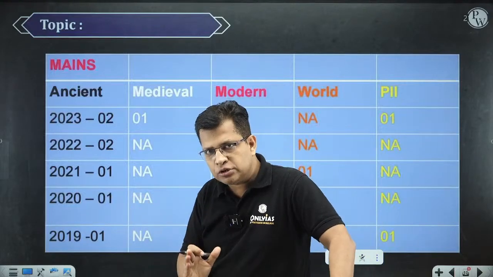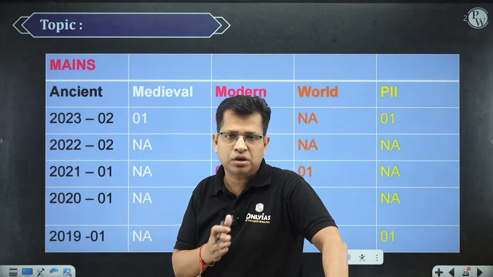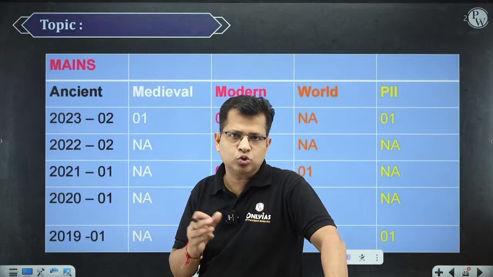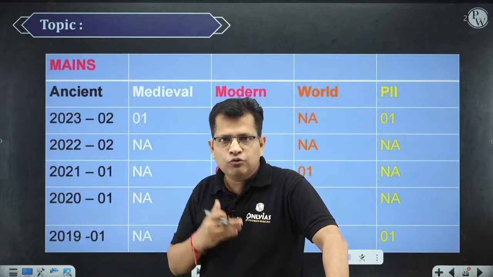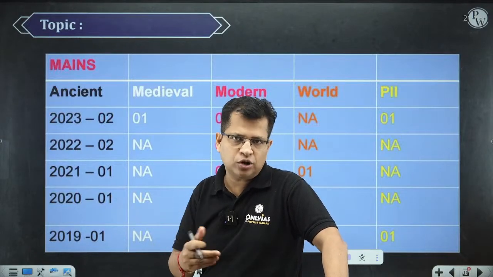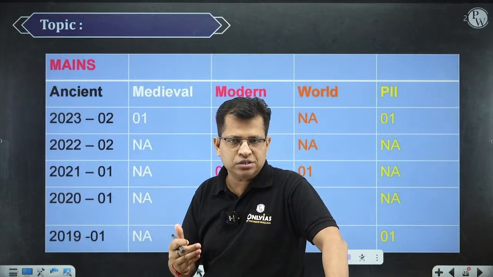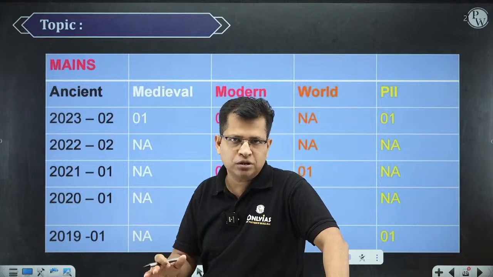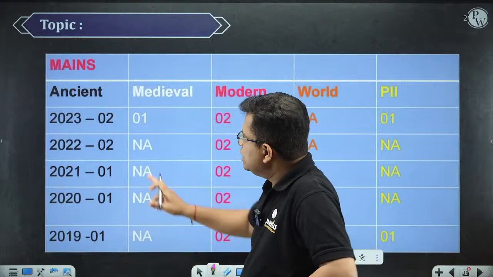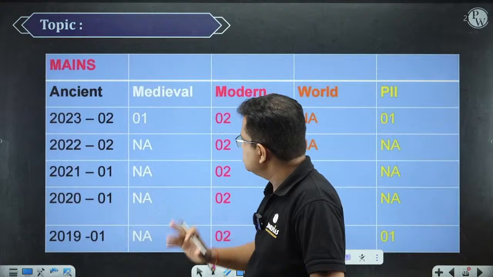So you can either put it into art and culture, or you can consider it in ancient Indian history itself, because without understanding the sources, without getting the knowledge of the sources, we cannot move deep into the history, whether ancient history, medieval history, or modern history. But as far as ancient and medieval history is concerned, sources are very much important to reconstruct the history. So these questions are from the literary sources.